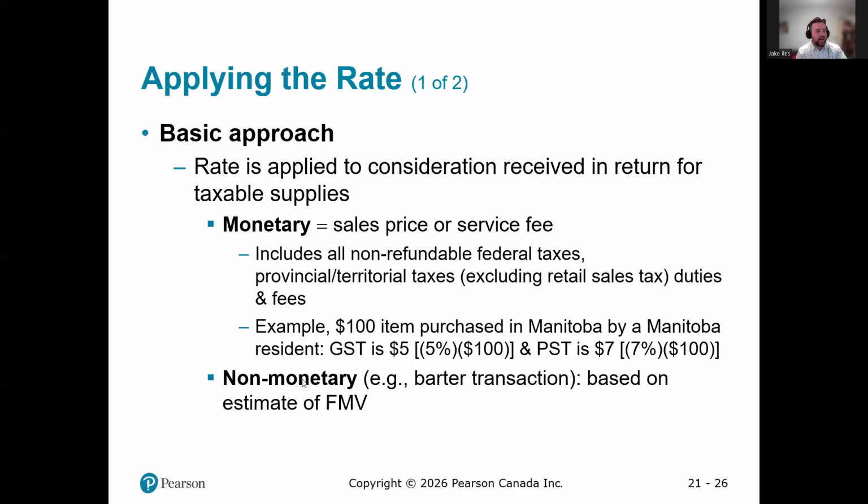If it's a non-monetary transaction, so let's say I need a laptop from you, but I don't have the $1,000 to pay for it, so I give a service to you in kind. This is called a barter transaction, where no money exchanged hands, only products and services. We have to figure out the fair market value of the service, or the fair market value of what was exchanged.